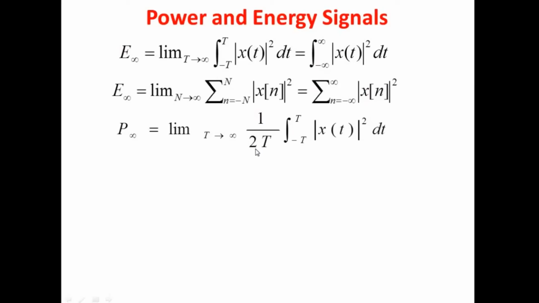So we have two axes, positive x and negative x, so altogether we will have 2T. The power formula is energy divided by time taken, so the time here is 2T. This is the only difference between the energy and power formulas.